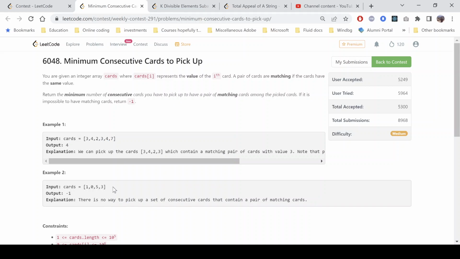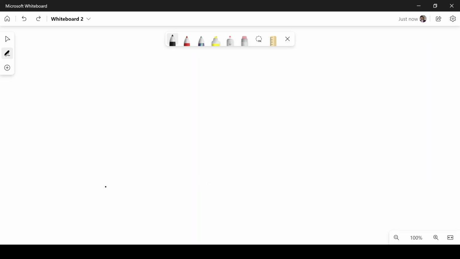If we look into the second test case, it says 1, 0, 5, 3. So we see that no element is repeating. That means we can't find a matching pair even if we pick all the cards. So we return -1 in this case. So yeah, this is the problem. Let's see how we can approach it.